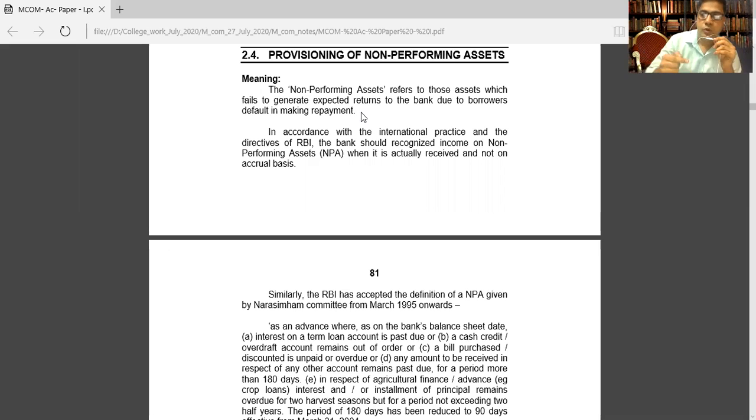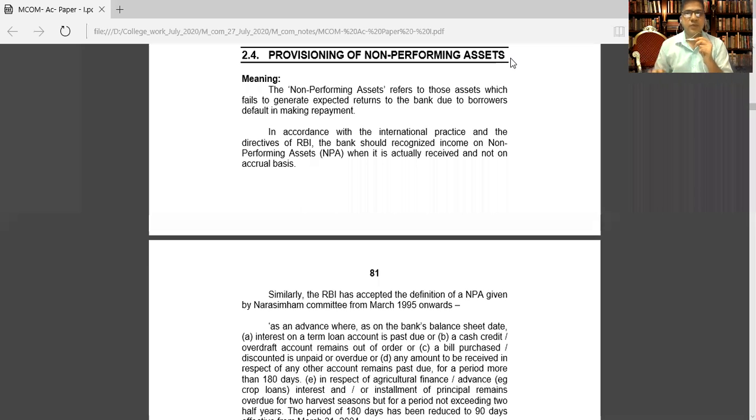Now he has to pay the EMI, equated monthly installment, but he is not capable of paying the debt. So whatever loan of 10 lakh rupees the bank has provided to Mr. X is called a non-performing asset.